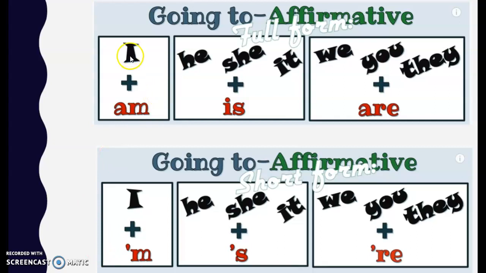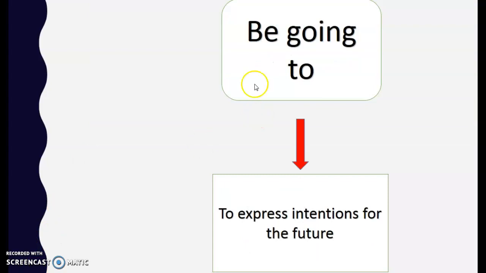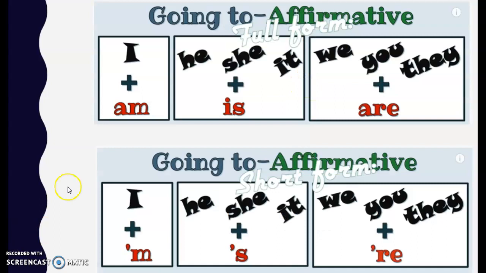Look, the personal pronouns I, he, she, it, we, you, they, with the verb to be. Remember that we say that be, verb to be, going to? In this case, with personal pronouns, I am, verb to be: am, is, are. I am, he is, she is, it is, we are, you are, they are. Affirmative form. Or in short form.